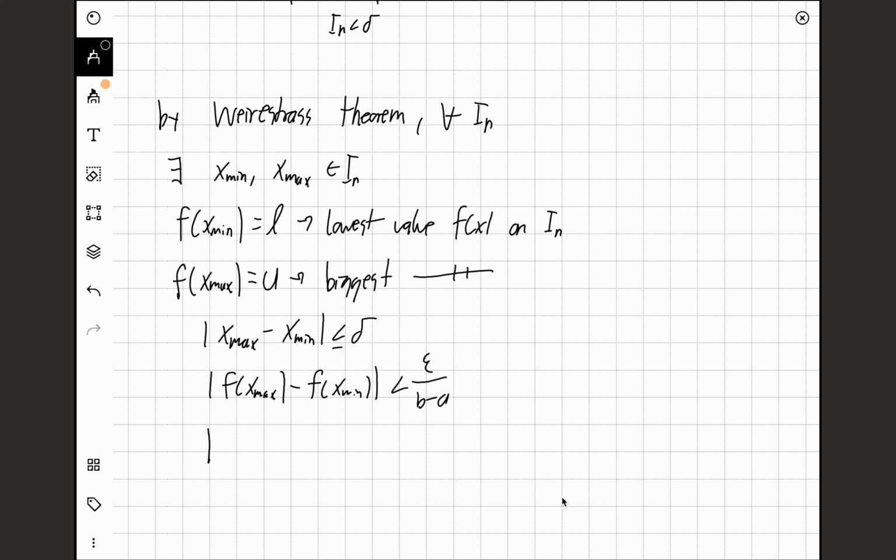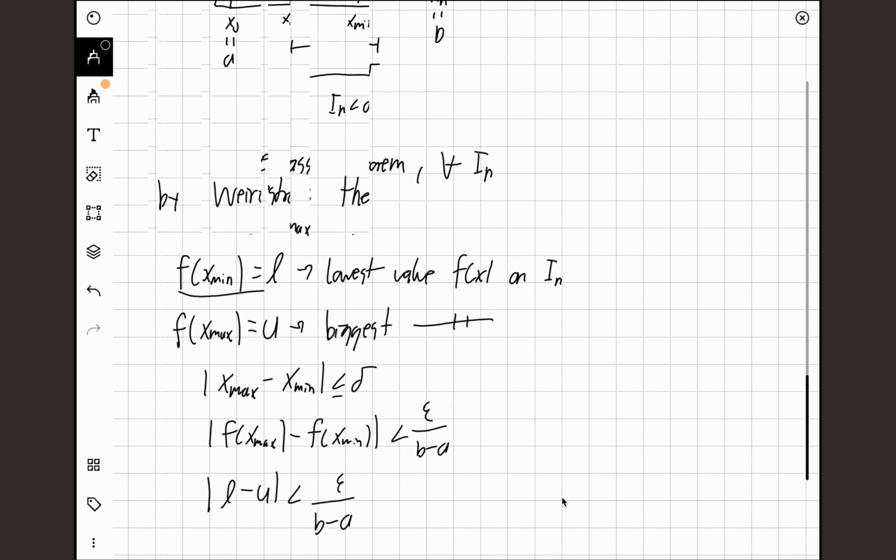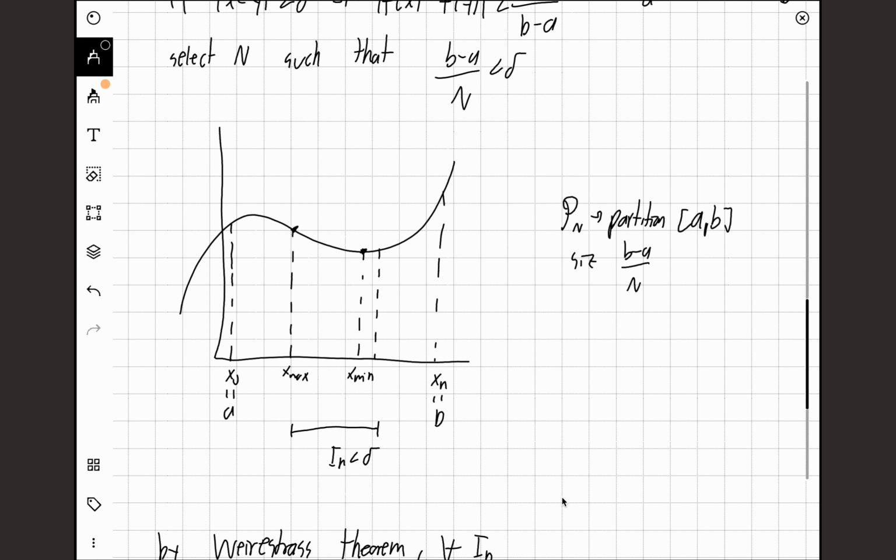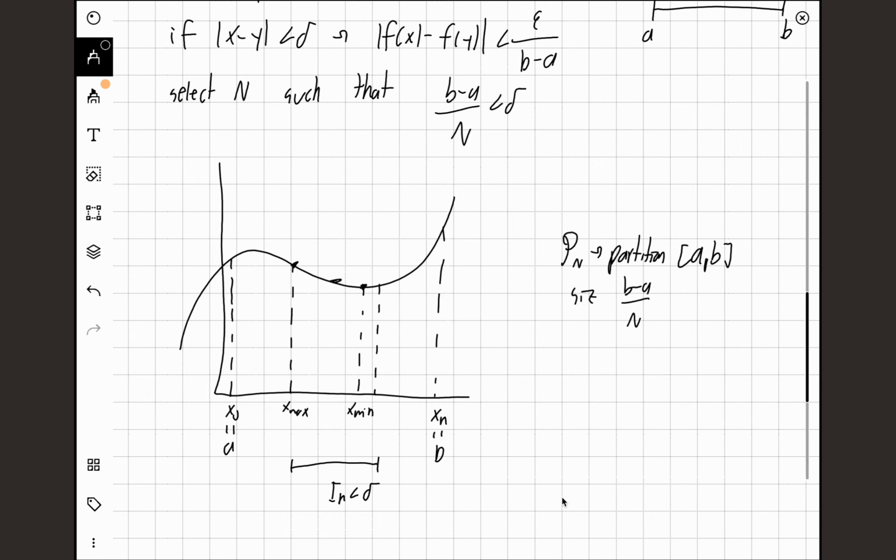So I define this as L and this as U, so U minus L has to be less than epsilon over b minus a. That is exactly using uniform continuity: if these two points are delta close to each other, then f of x and f of y have to be epsilon close to each other. That is exactly the definition of uniform continuity, which we are using here.